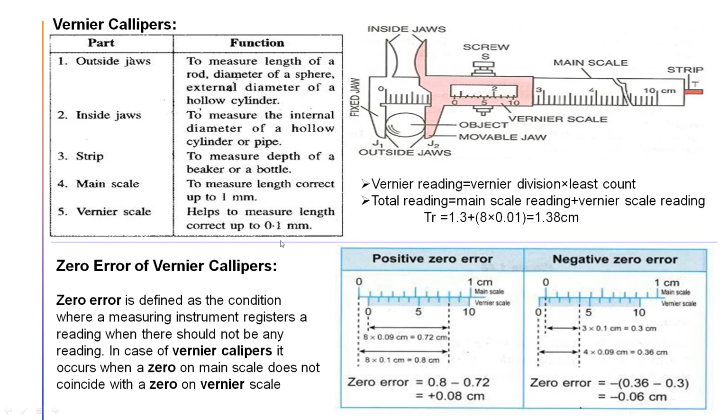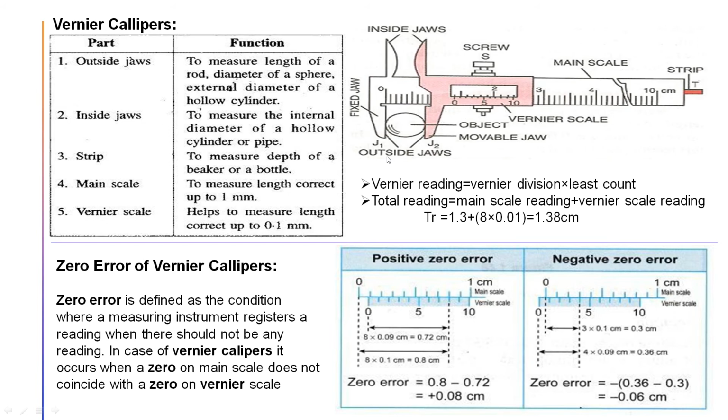Now we'll learn about the instrument a little bit. Here this portion is the ball. If I want to find the diameter of the ball, then these two things are known as jaws. This is the fixed jaw, it is fixed, and this one is movable. How can it be moved? Here you see a screw. If you press the screw, then this pink portion can be stretched.